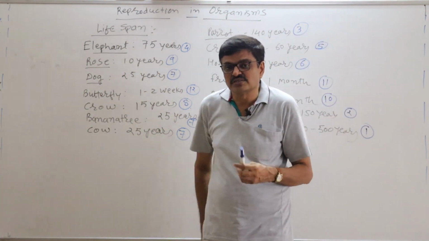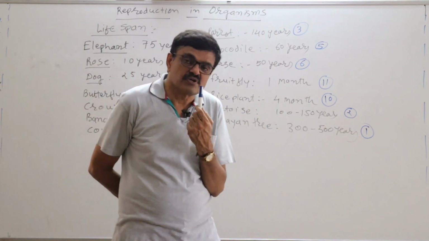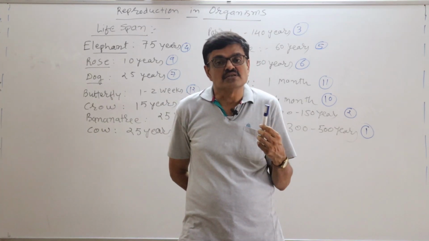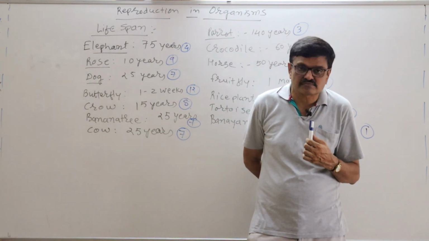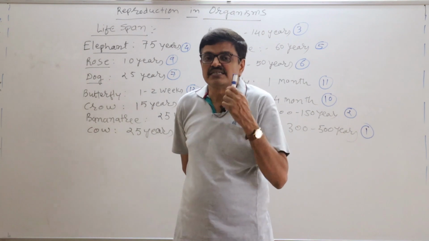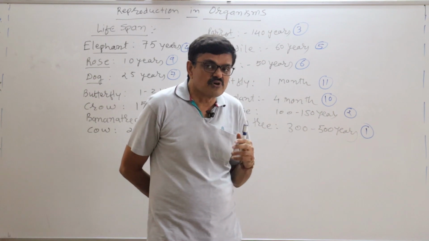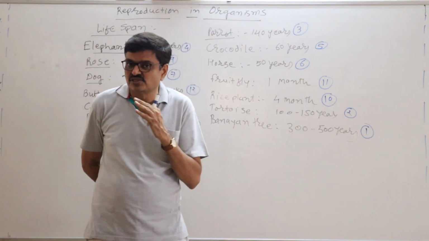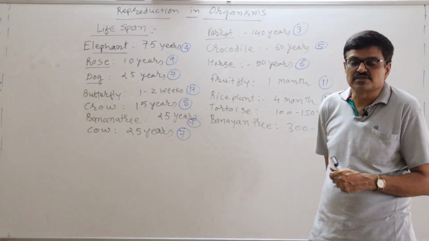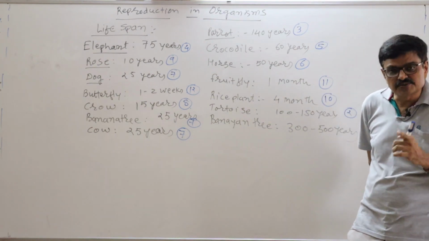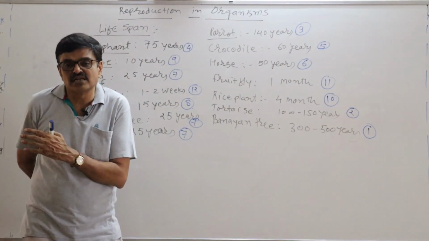Asexual reproduction means just one cell or one individual produces a new offspring. That is called asexual reproduction. In asexual reproduction, whatever progeny is produced is morphologically as well as genetically very similar to its parents.